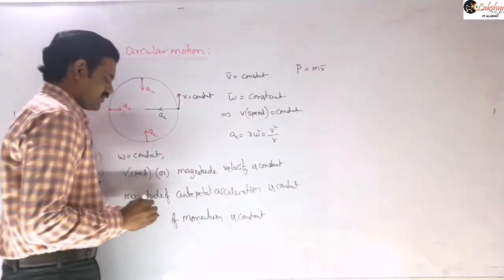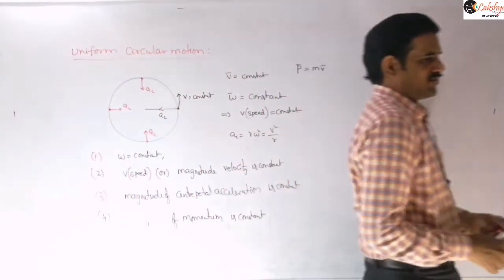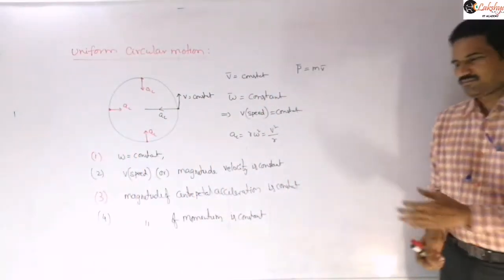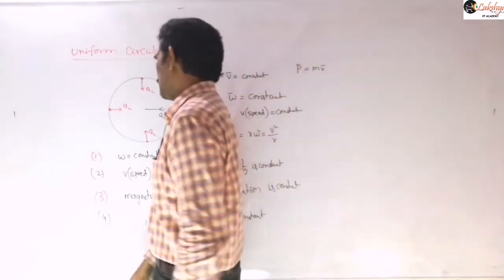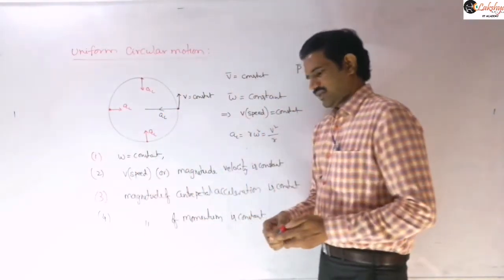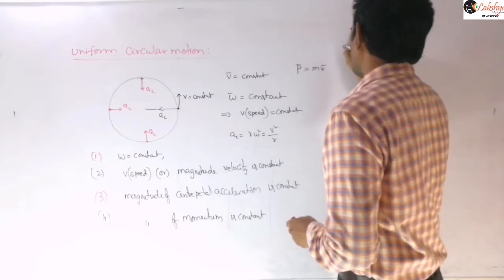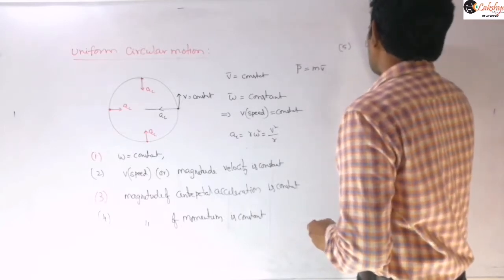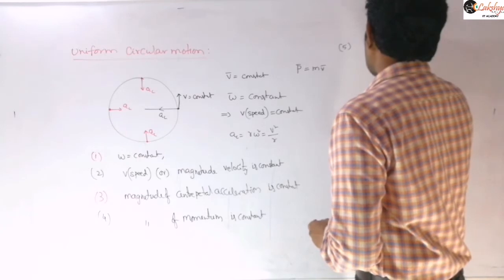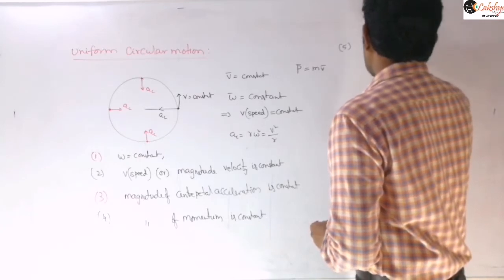And then next, if I ask about angular momentum, you know already the definition of angular momentum. Now suppose I ask for angular momentum about this center. So the angular momentum of the particle about the center is m into, sorry, r bar cross v bar.